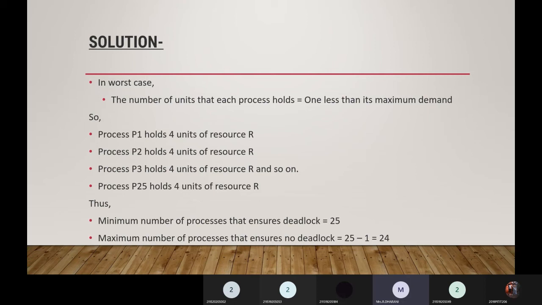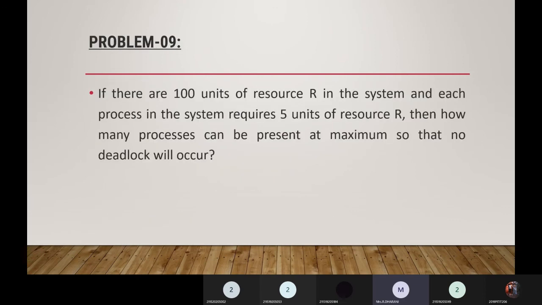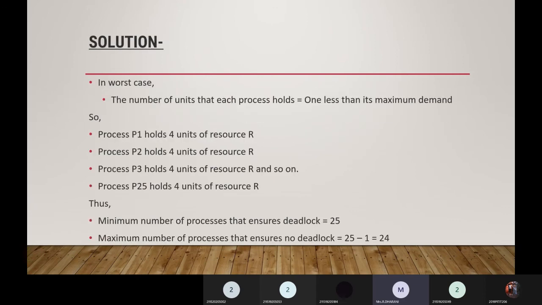So process P1 holds 4 units of resource R, process P2 holds 4 units, process P3 until process P25 holds 4 units of resource R. So the minimum number of processes that ensures deadlock is 25, because we need to utilize 100 units, right? So 25 will ensure deadlock. The maximum number of processes that ensures no deadlock is 25 minus 1, which is equal to 24.